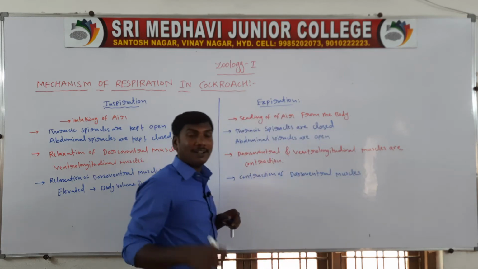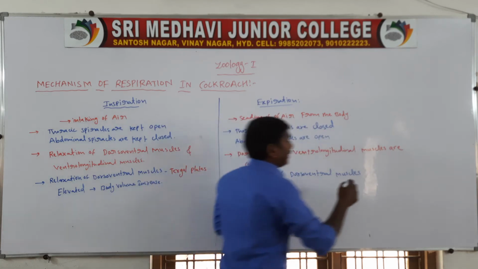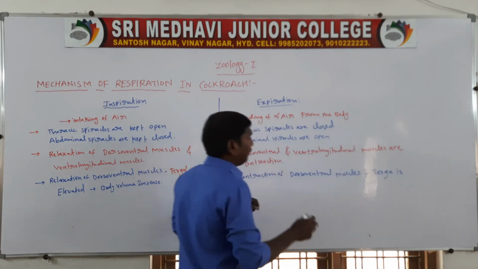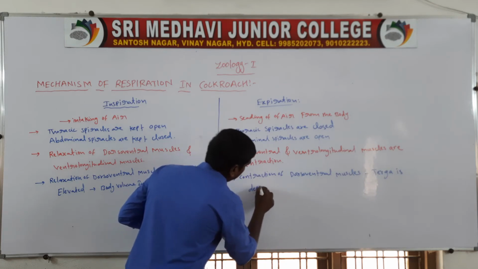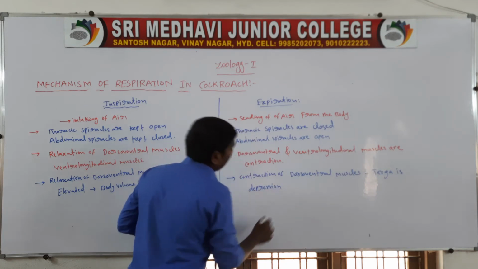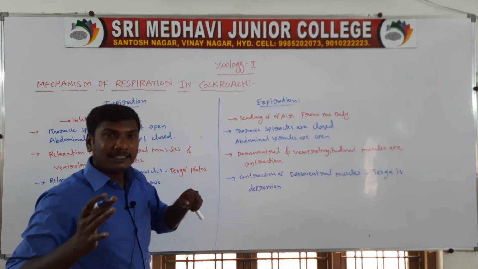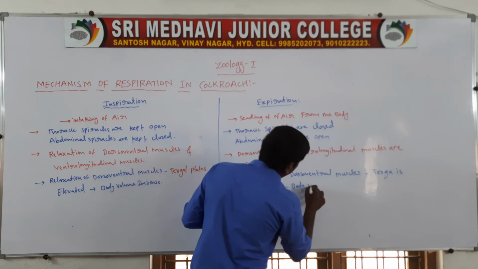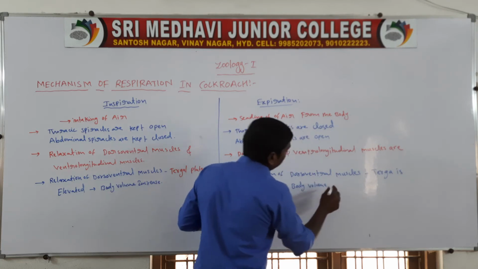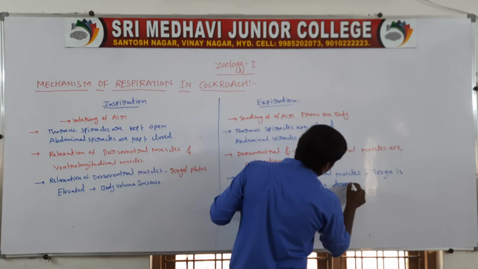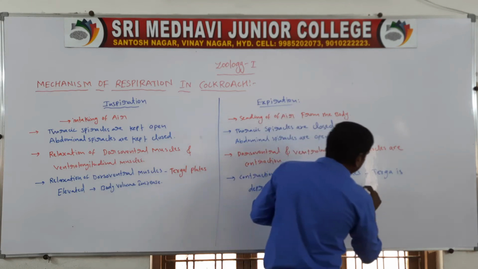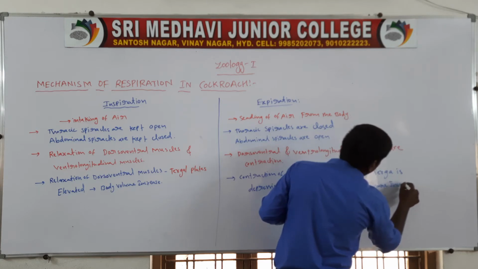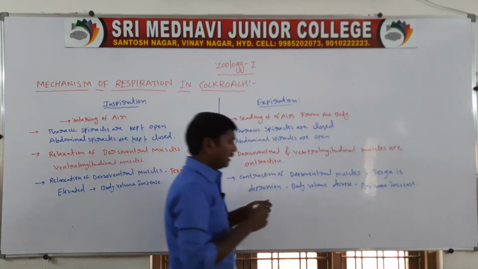The terga are depressed, so the body volume decreases and the pressure increases.